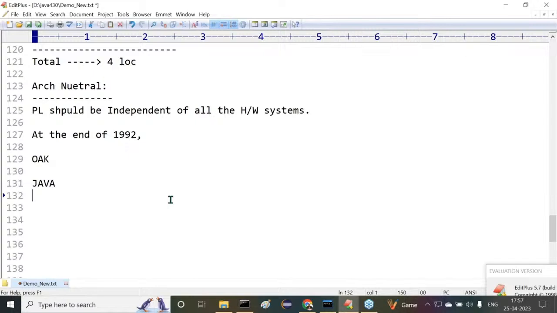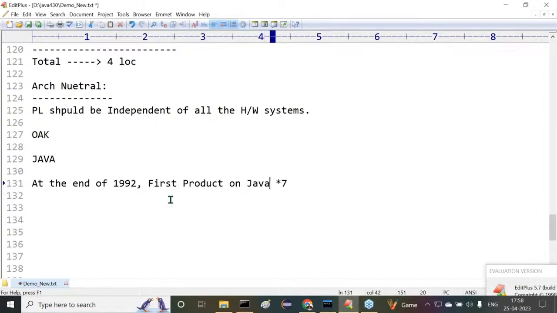Name was given. After giving this particular name to this programming language, at the end of 1992, they prepared the first product on the base of Java. The name of that first product is what? Star 7. Understand it clearly. The very first product on Java is Star 7. It is a remote controller.